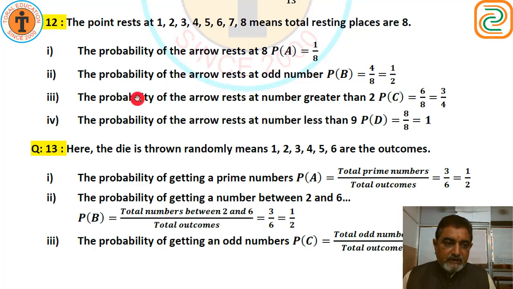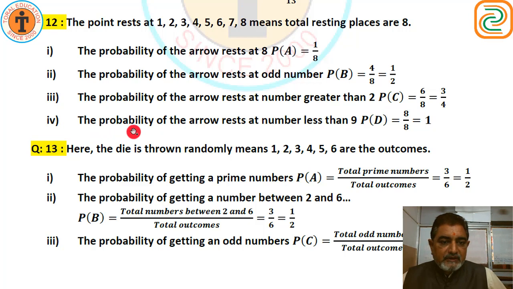Third is the probability of the arrow resting at a number greater than 2. Greater than 2 numbers are 3, 4, 5, 6, 7, 8. 6 numbers are there. So 6 upon 8, that is 3 upon 4.